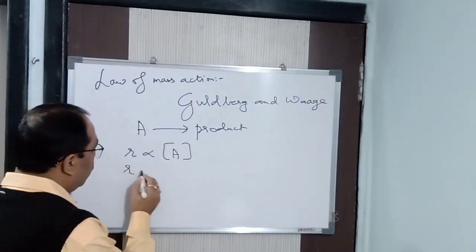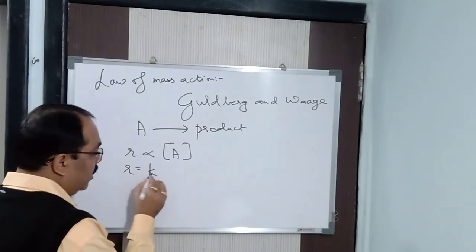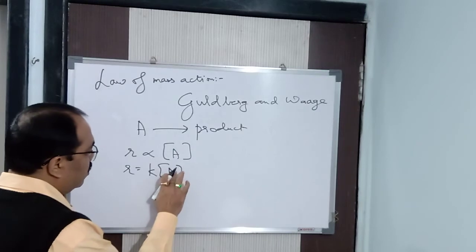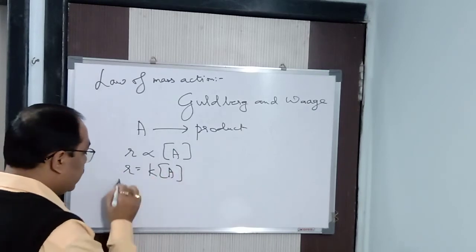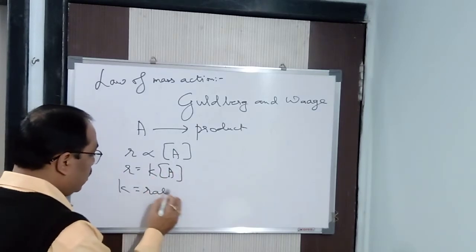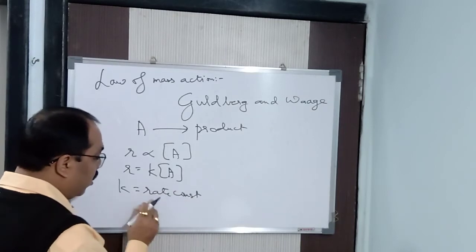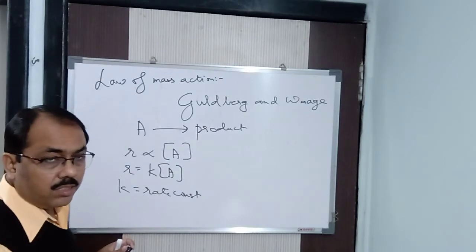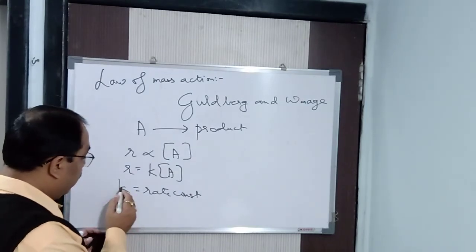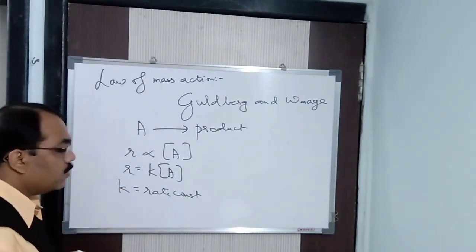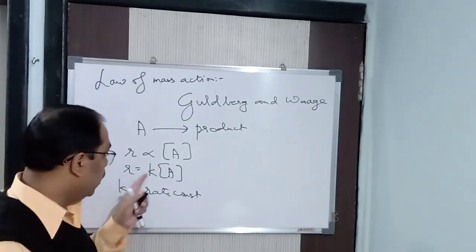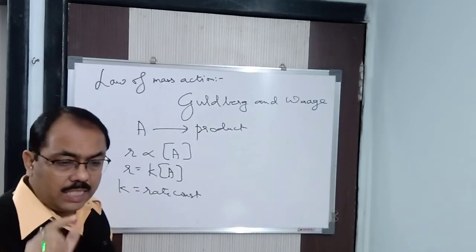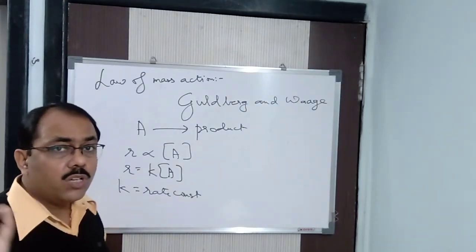Now to remove this proportionality sign, we'll take a constant. That is called the rate constant. This is known as k. r is equal to k into concentration of A, where k stands for rate constant or velocity constant or specific reaction rate. Clear? Fine. This is the first part of the sentence I said: the rate at which a substance reacts is proportional to its active mass.